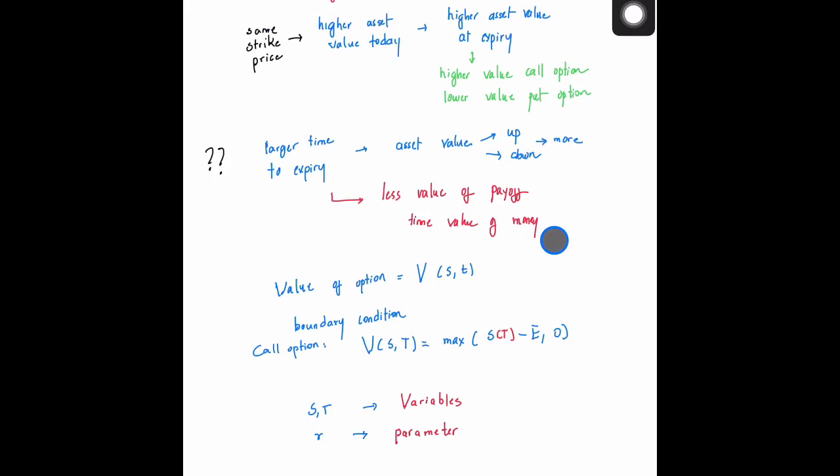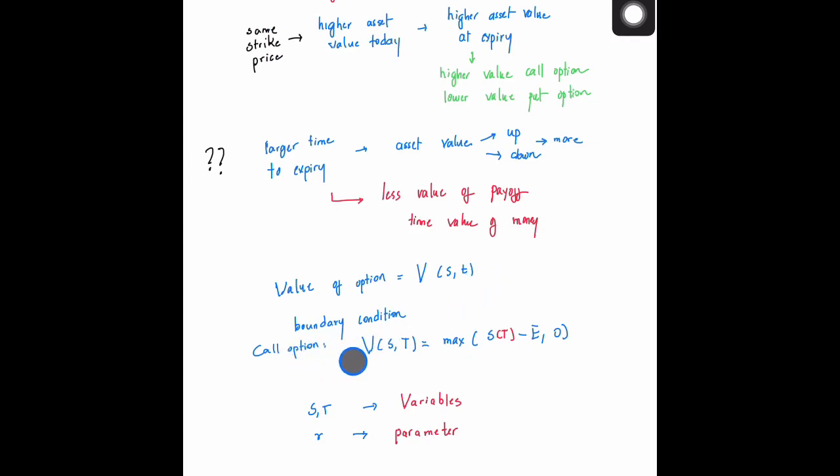Okay, so the value of the option will depend upon how far you are from the expiry. That is, it will depend upon the time right now. Once you've been given the time at expiry, you'll have to see what the difference is between the time at the expiry and the time today. So it will depend upon the time t today, as well as the asset price today. Okay, so this is the value of the option today. It will depend on the asset price as well as the time today, once the time towards the expiry is fixed and known.